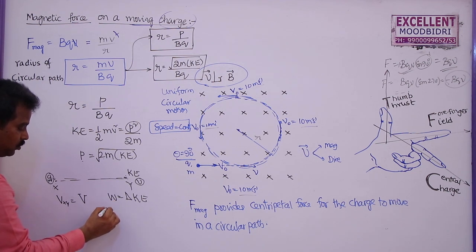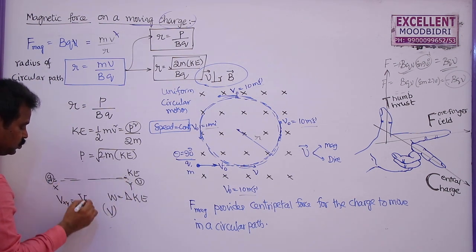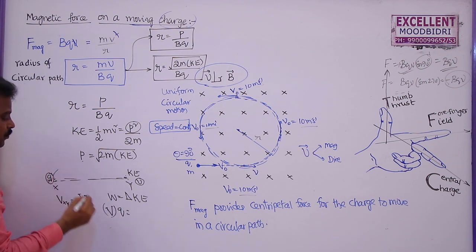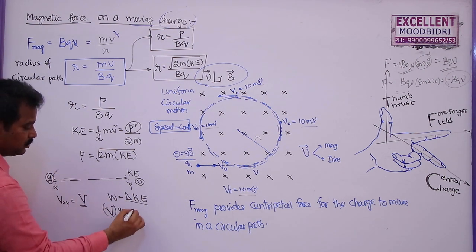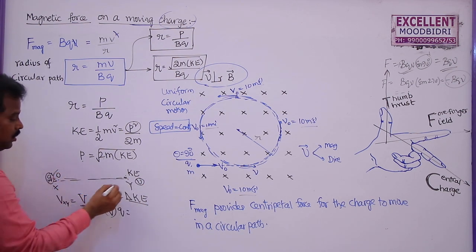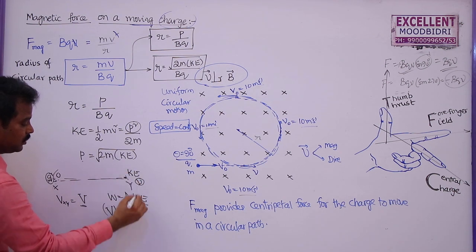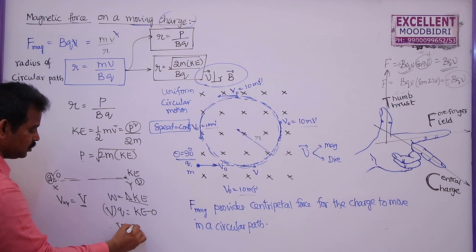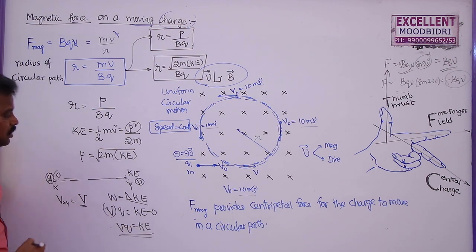Work done is equal to the potential difference between these 2 points, V, into Q, the charge moving, which is equal to the change in kinetic energy. The initial kinetic energy was 0. Why? Because it was at rest at x, and here it got some velocity v and kinetic energy K. So this is KE minus 0. So work done is equal to the kinetic energy gained here.